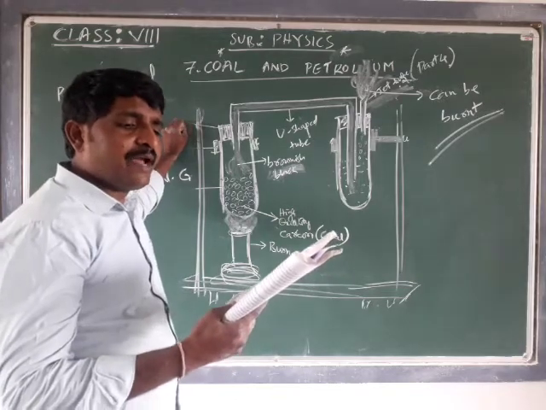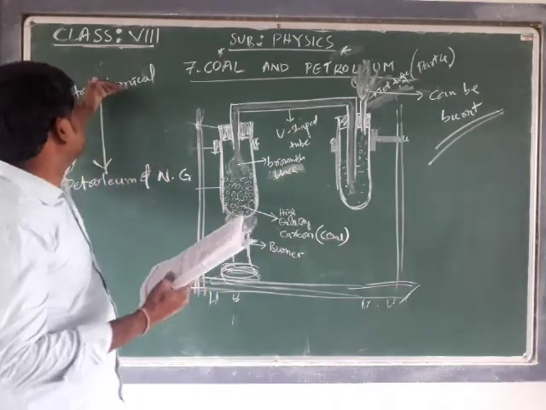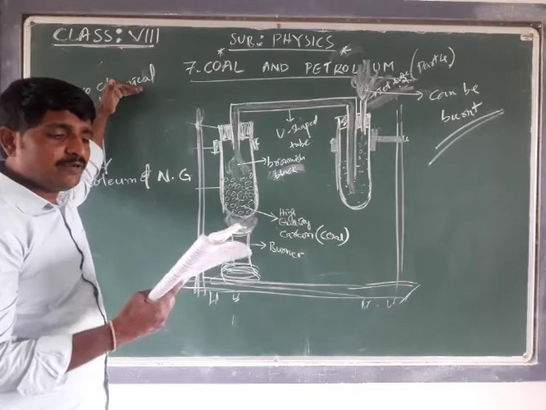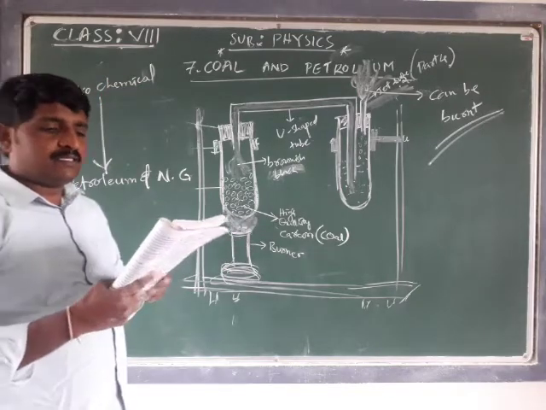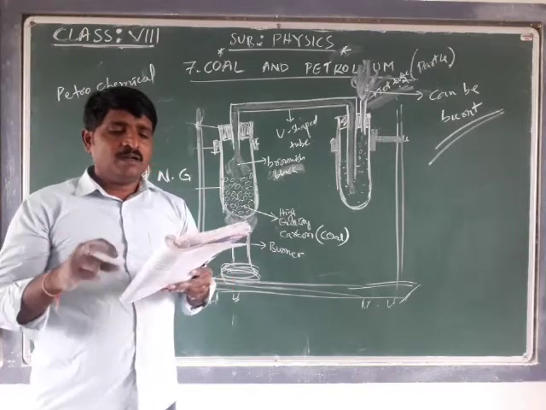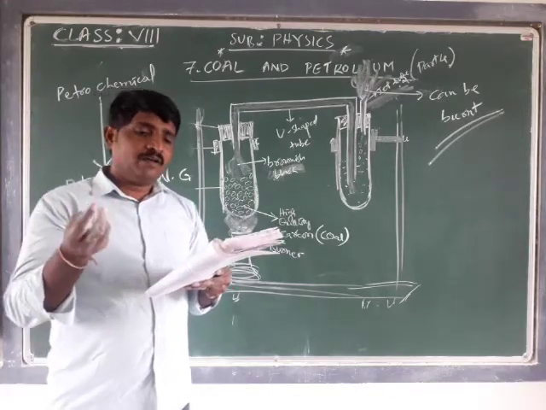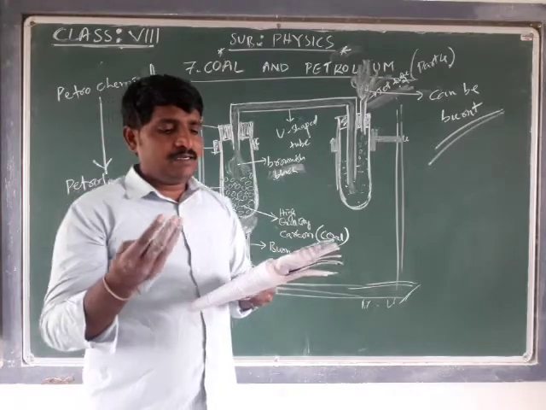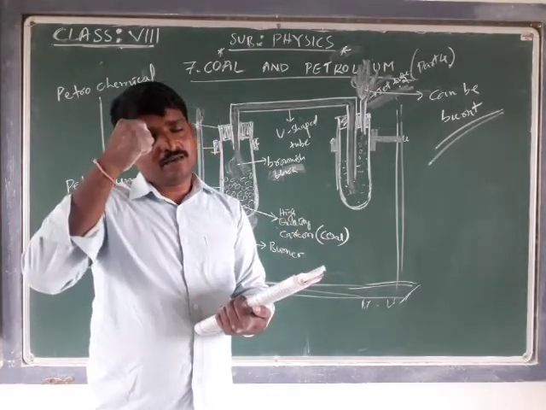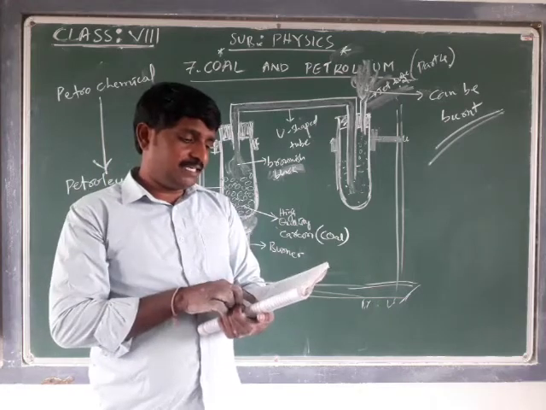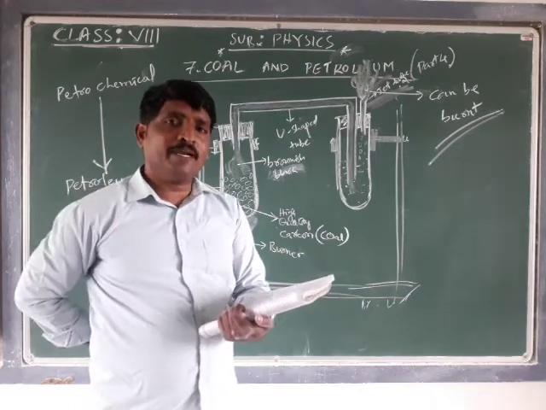These are used in manufacturing. Where are these petrochemicals used? These are used in manufacturing detergents and synthetic fibers. The synthetic fibers are polyester, nylon, acrylic, and polythene. These are the artificial or synthetic fibers which are obtained from petrochemicals.